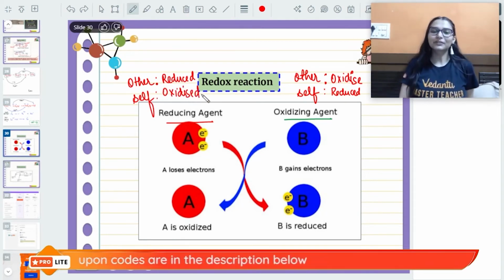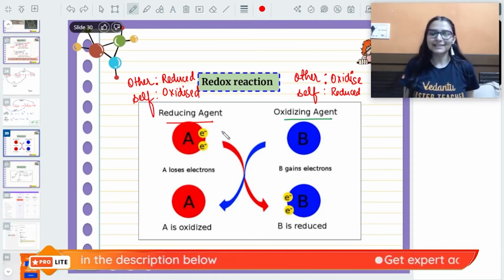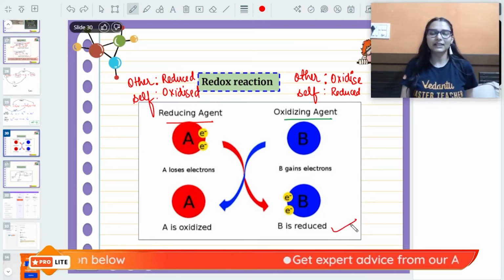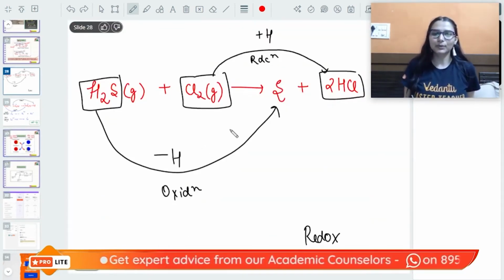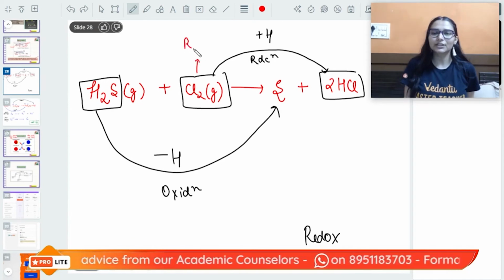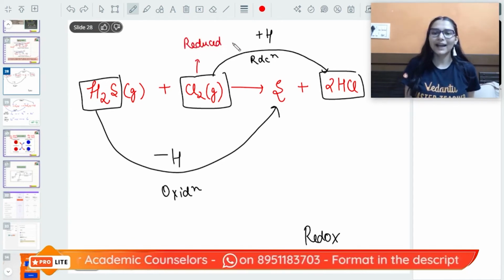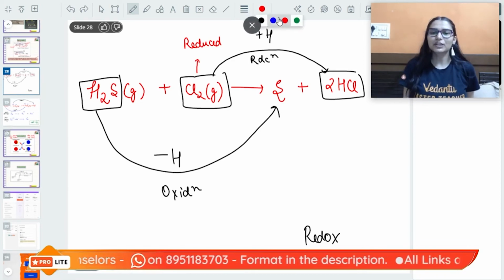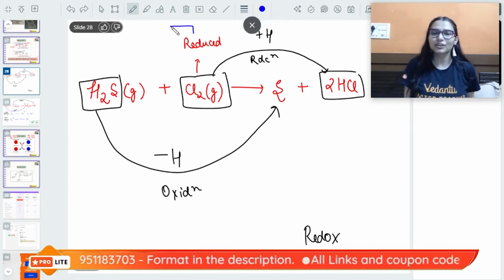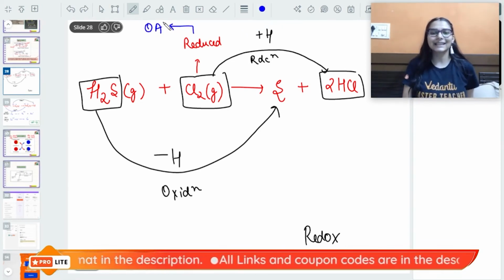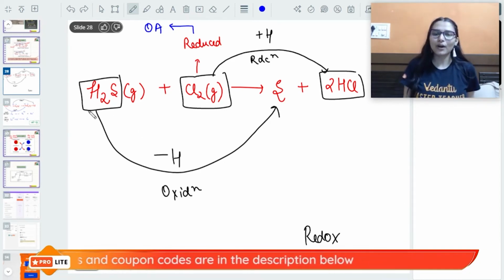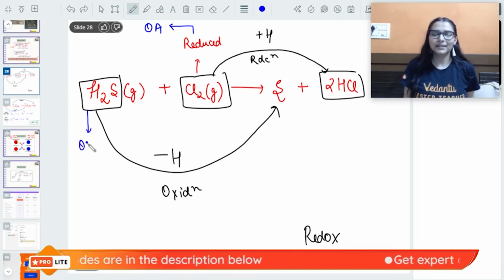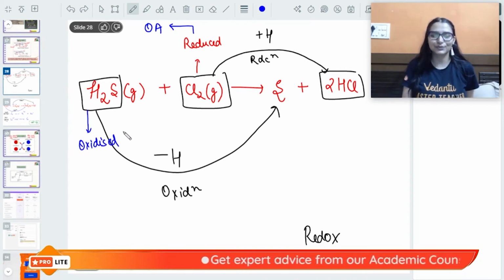Fine. And a simple way of identifying agents, देखो, any species that is reduced in the reaction, यहाँ पे दिखाती हूँ with this example. In this reaction, you can see chlorine was getting reduced by gaining hydrogen. Any species that is reduced in the reaction is always the oxidizing agent. ठीक है? Any species that is getting oxidized, that यहाँ पे देखो hydrogen sulfide is oxidized by loss of hydrogen, है ना.